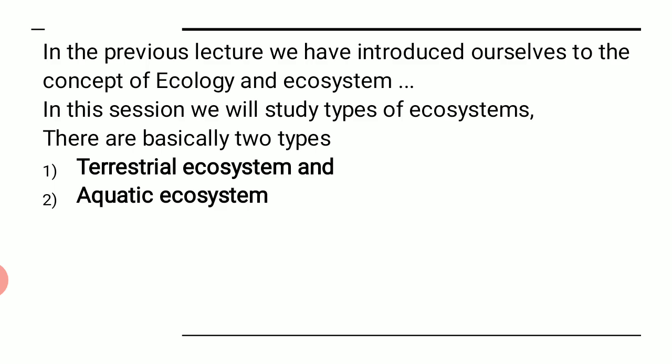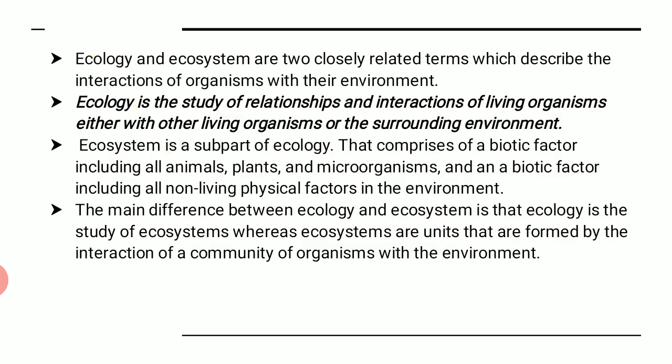If you can see it on the slide, we have dealt with ecology and ecosystem, and in this session we'll be dealing with two types of ecosystem: terrestrial ecosystem and aquatic ecosystem. Terrestrial is related with land and aquatic is related with water. Before going to these two basic types, we'll just recollect what is ecology and what is ecosystem.